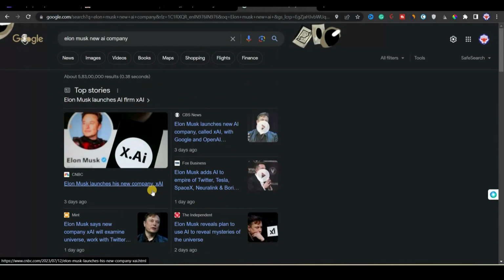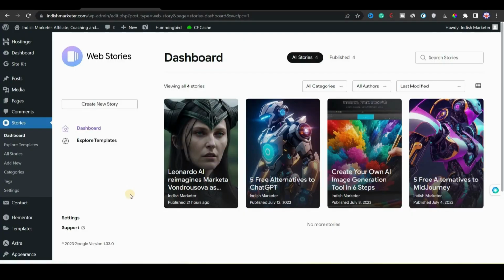And now we will create our first web story. So now we have our topic, or you can say our keyword, and on that topic we're going to create our web story. Having a topic is not enough. We need to create content around that. We need to generate content.